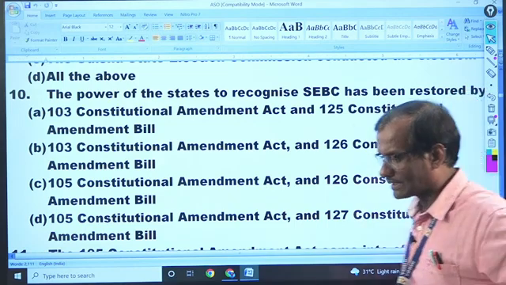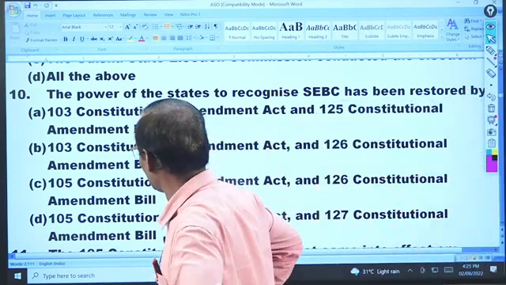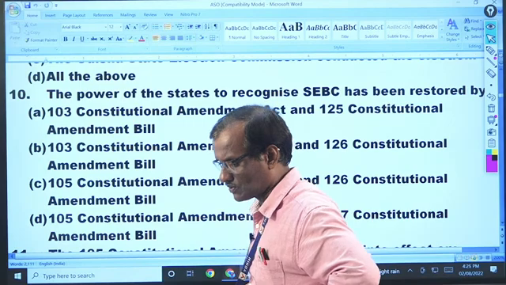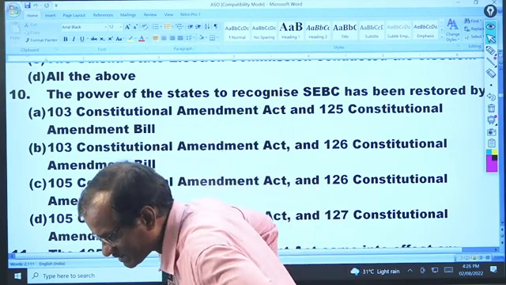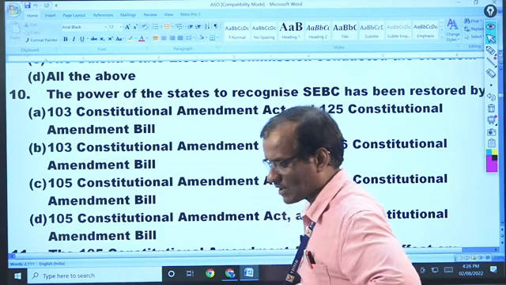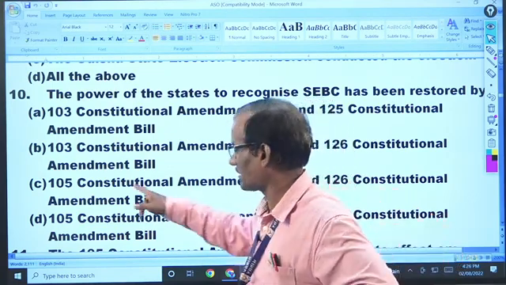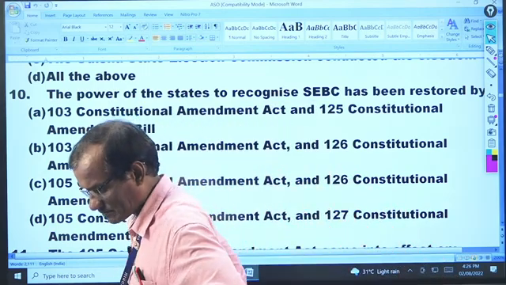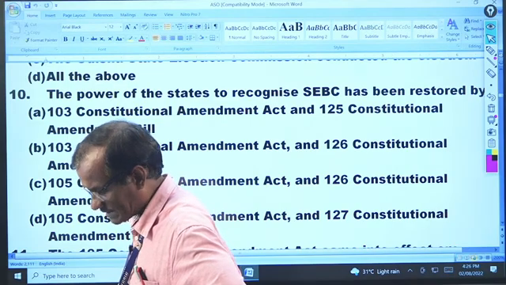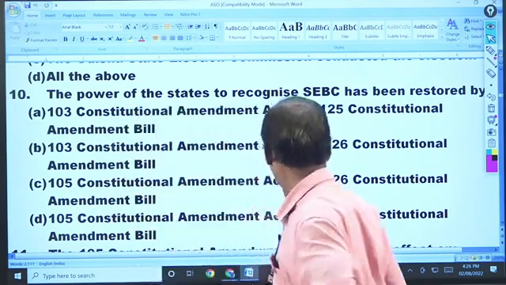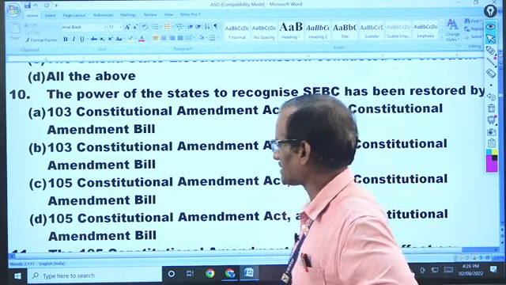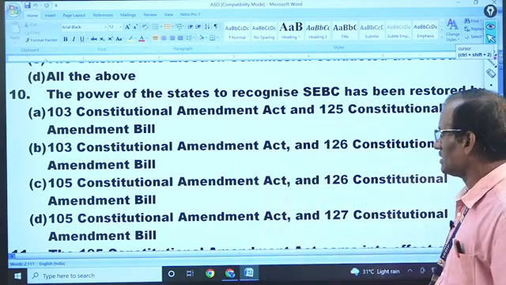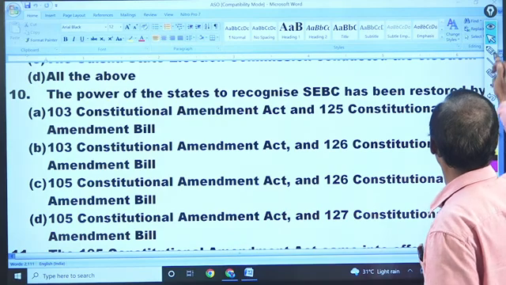Yes, Hrishikesh, B. Any other answer? Yes, Ashish, then according to you the answer is C. Okay, anyone else? C. Okay. No, I don't think the answer is C. The answer is D. You can check it. So D: 105th Constitutional Amendment Act and 127th Constitutional Amendment Bill.